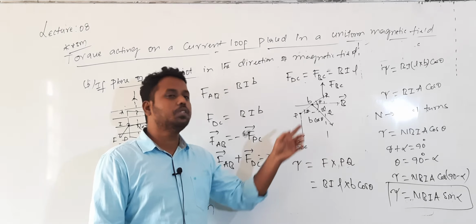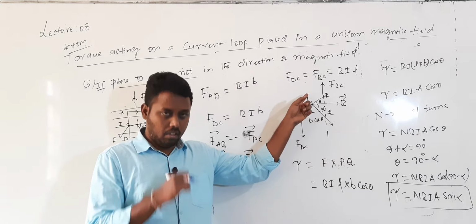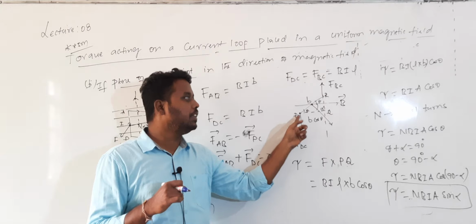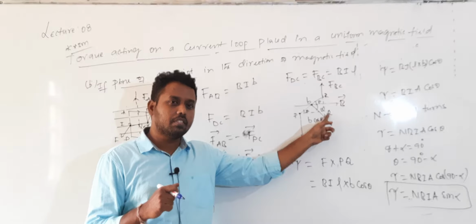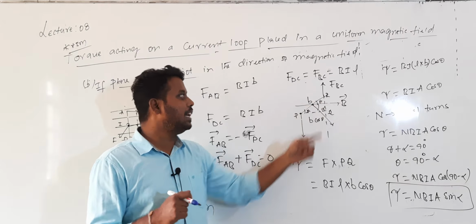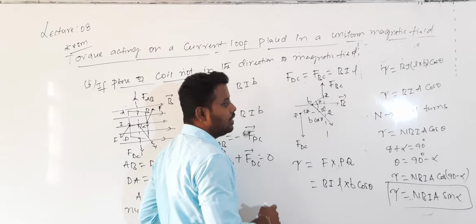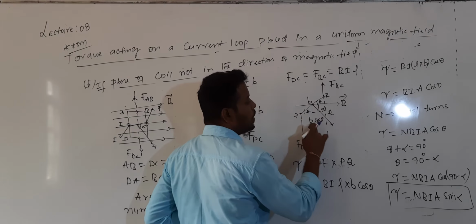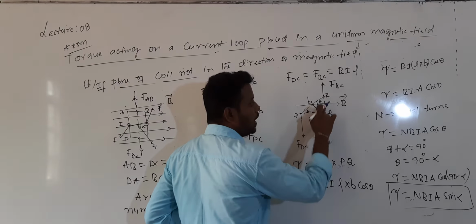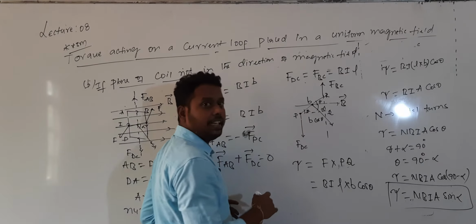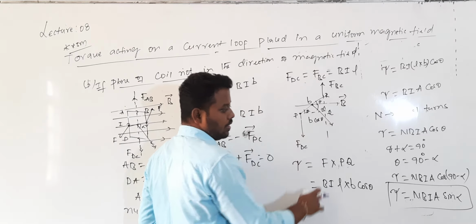To calculate the torque, we need to know the perpendicular distance between these two lines of action of forces. So, we consider this is the plane of the coil. So, this coil plane will be like this. This breadth value will be equal to B. That is why B resolved into components, it will become B cos theta. If this is theta, this is also equal to theta. So, this is B cos theta.